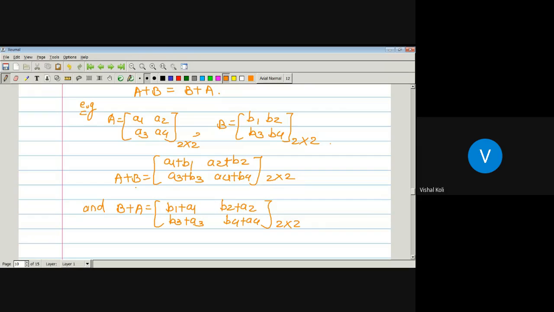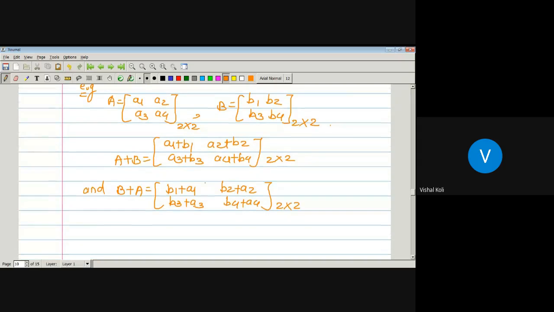So these are the two matrices A plus B and B plus A. Now, we know that any two matrices A and B are said to be equal if and only if their corresponding elements are equal. That is, the first element of A plus B is the same as the first element of B plus A. Then only we say, if this is satisfied for every element, that the corresponding matrices A plus B and B plus A are the same.